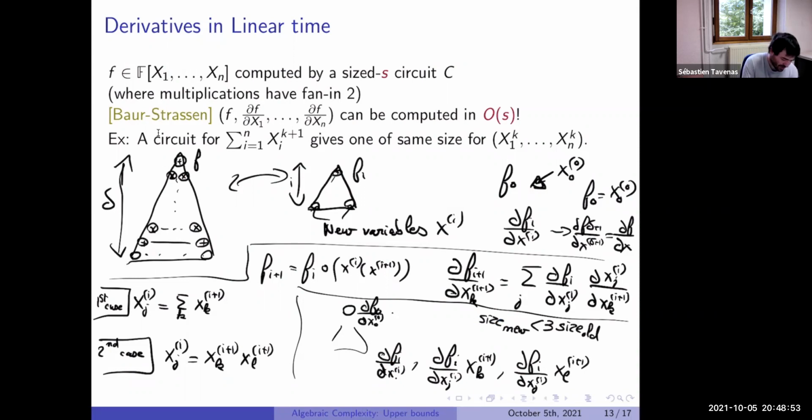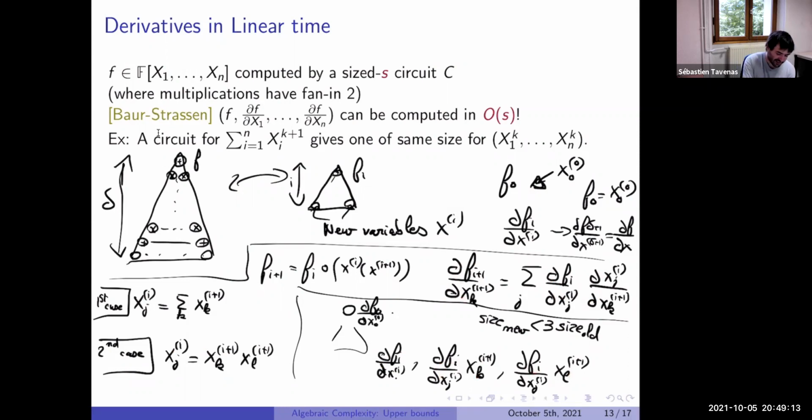When we have an addition, for f_{i+1} we sum elements which are already computed by induction. If we have a multiplication, f_{i+1} is the sum of this thing, which is this one or 0, already computed by induction.